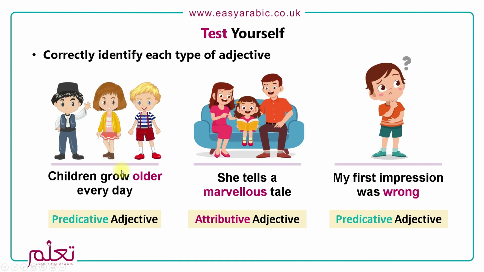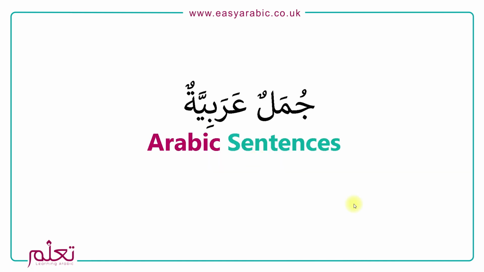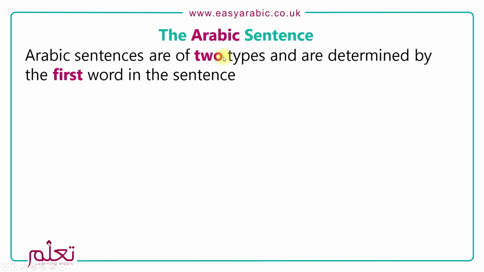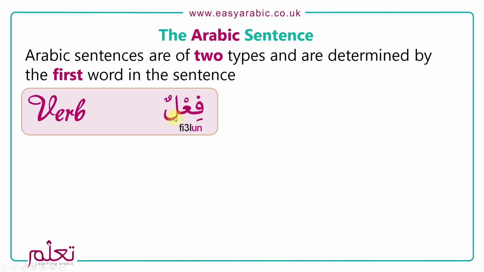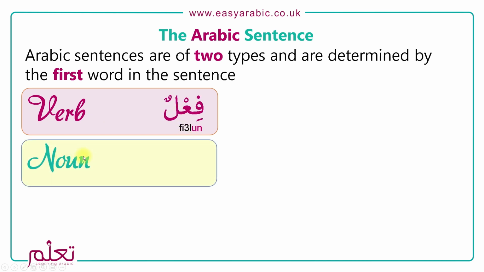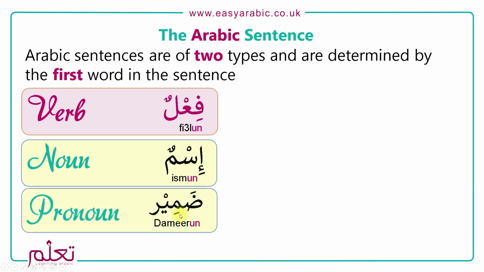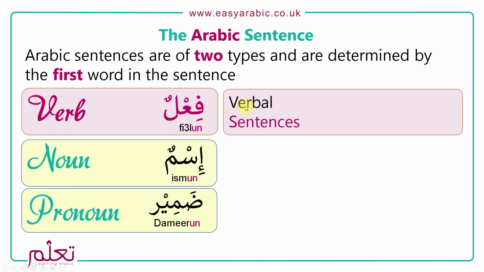So let's look at the Arabic sentence. Arabic sentences are of two types, and the type of sentence is determined by the first word in the sentence. So Arabic sentences can start either with a verb, which is called fi'l, they can start with a noun, which is called an ism, or they can start with a pronoun, which is called damir. Okay, so fi'l, ism, or damir. Where the sentences start with a verb, they're called verbal sentences, and in Arabic they're called al-jumlatul fi'liya.